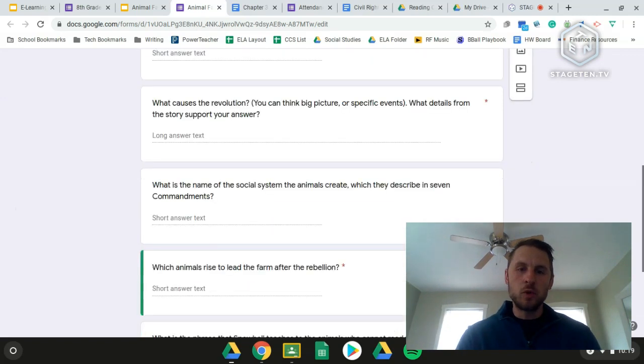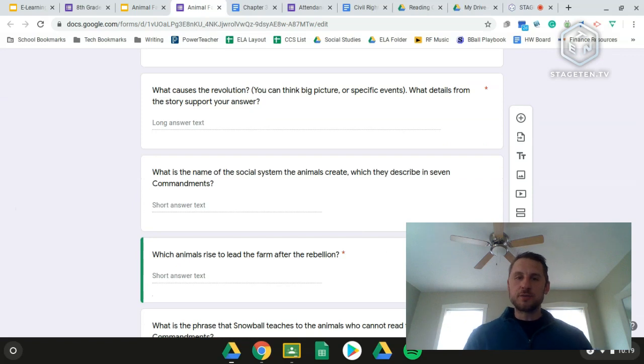That's just a one-pointer. What causes the revolution? So you can think of the specific event or just overall, what do you think causes the animals to revolt against the men? That would be more big picture, or there is a specific event or the events of a specific day that cause the animals to fight back against men as well. As long as you support your answer with details from the story, you'll be good to go with that.